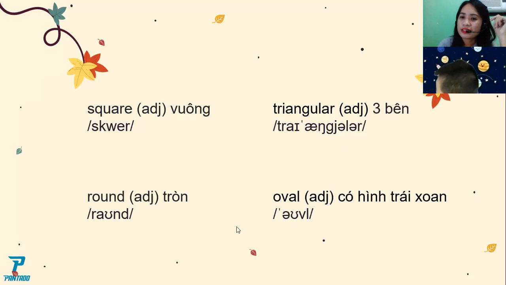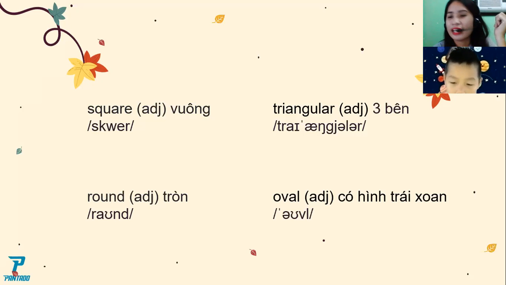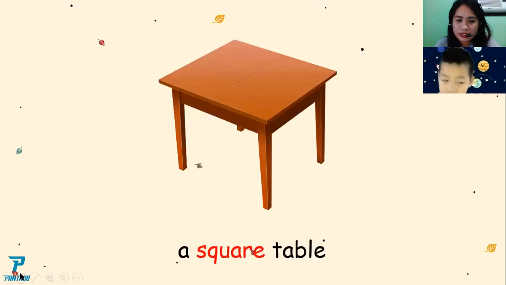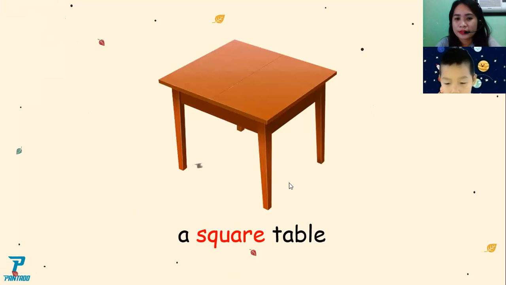What is this? How about this shape? Oval. Again. Oval. Again. Oval. Okay. So, we have here square, we have round, we have triangular, and we have oval. Okay, good. Next.